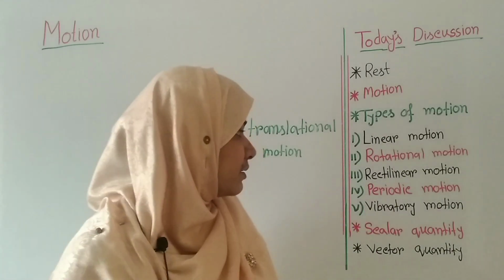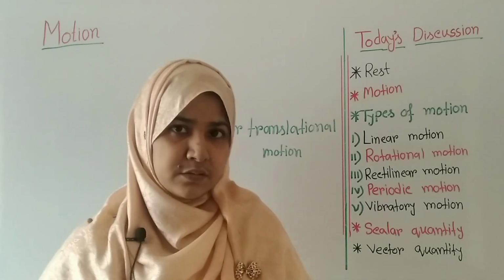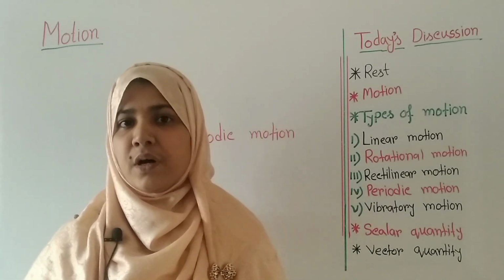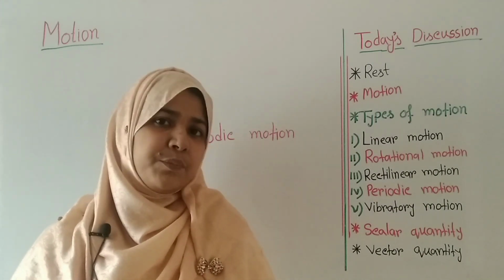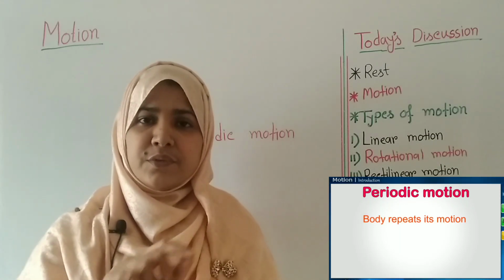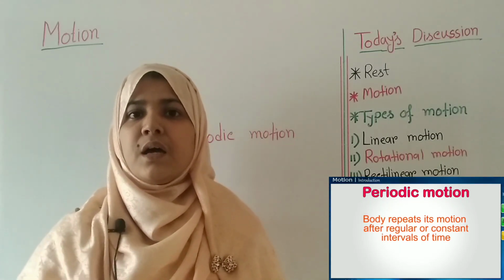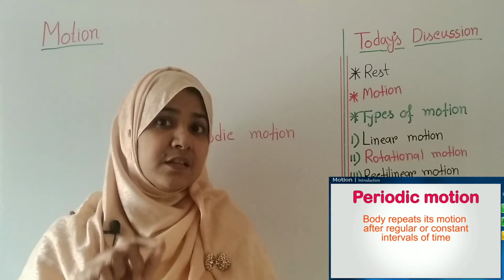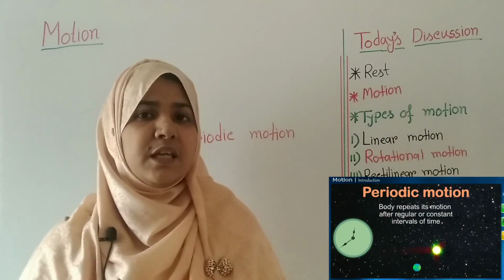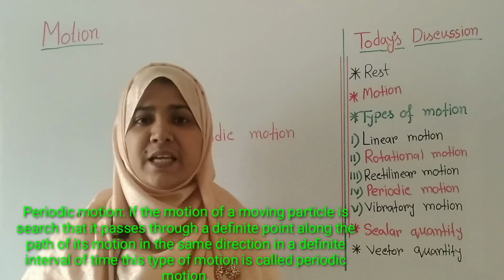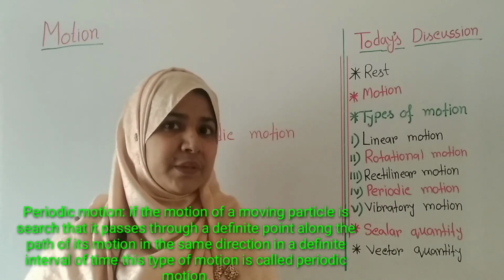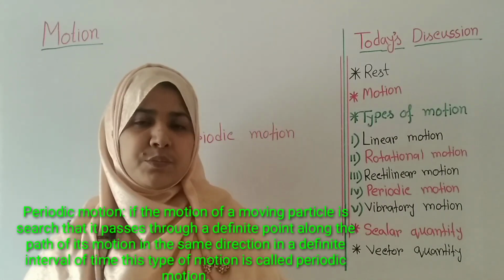Our next topic is periodic motion. If you see the motion of the hands of a clock, then you can easily understand periodic motion. There you can see that the hands of the clock move along a definite path, in a definite direction, in a definite interval of time. So we can say that if an object moves such that it goes through a definite path in a definite interval of time, then that type of motion is called periodic motion.